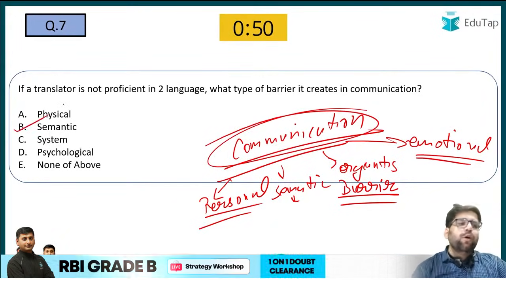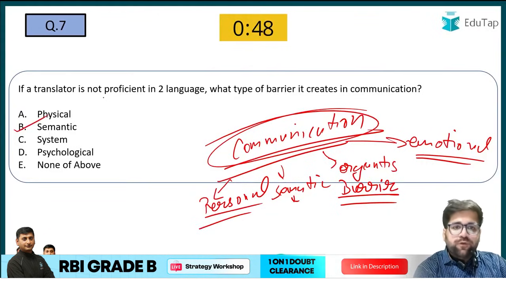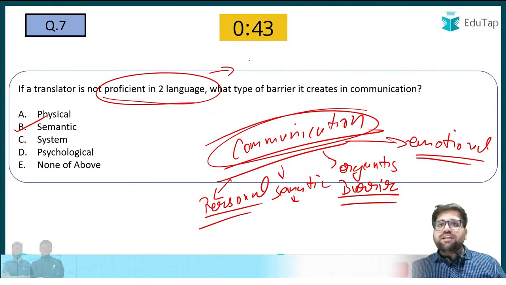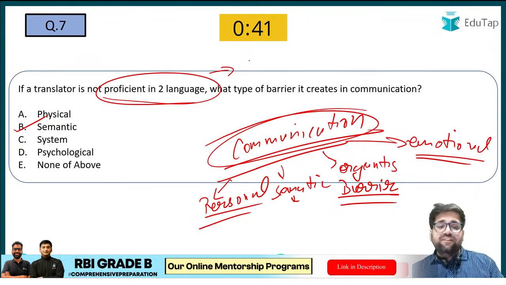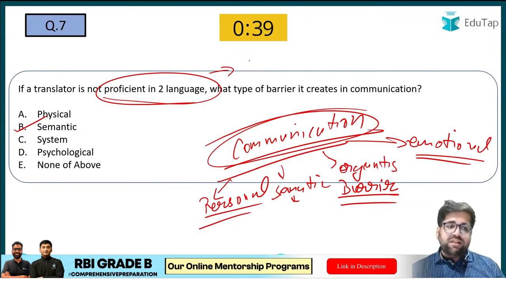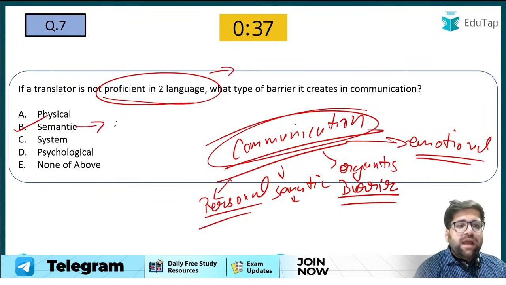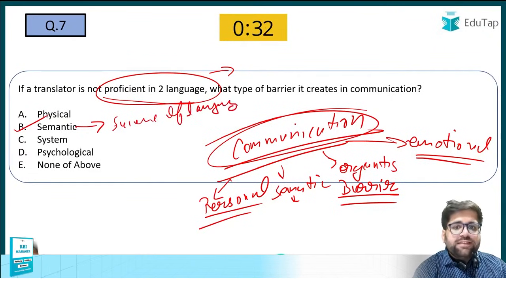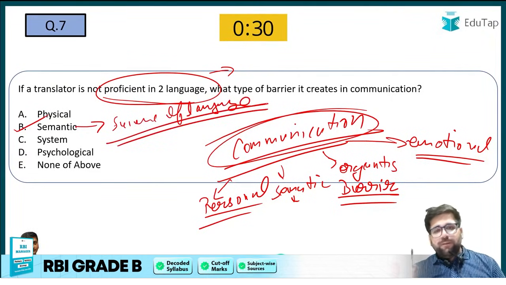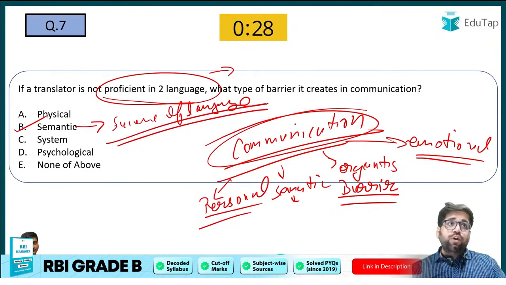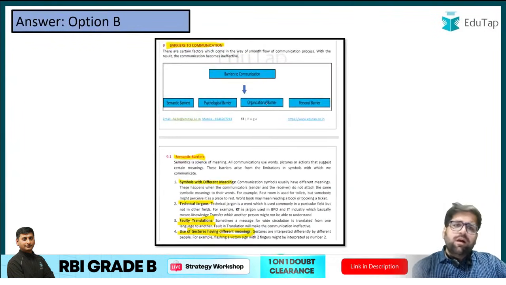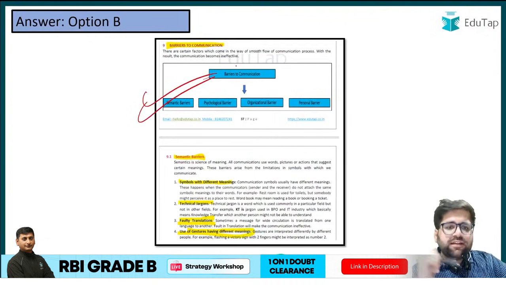Yes, the correct answer will be option B. If a translator is not proficient in two languages, which means that he is not able to understand one language and not able to decode that particular language, then he will be dealing with semantic barriers. Remember this: semantic barrier is about the science of language. If you are not able to understand the meaning of anything, if you are not able to decode it, then you will be dealing with semantic barriers. Again, a beautiful explanation has been given in our concept notes.